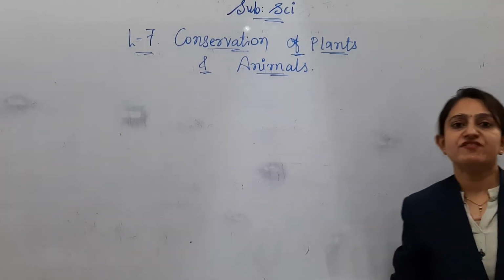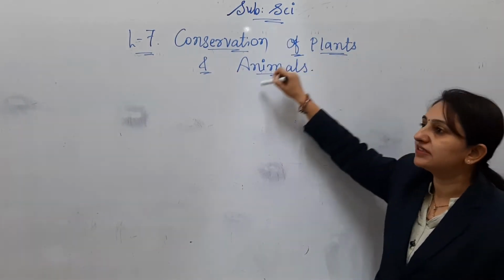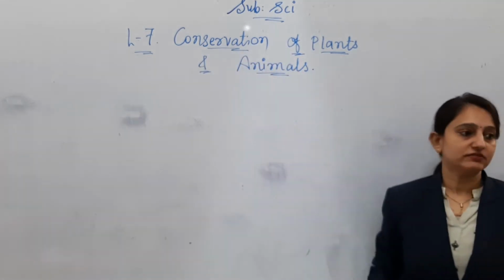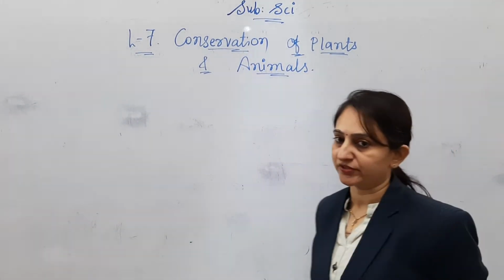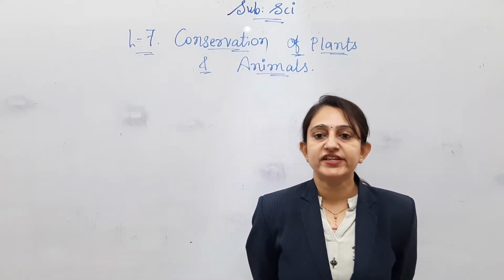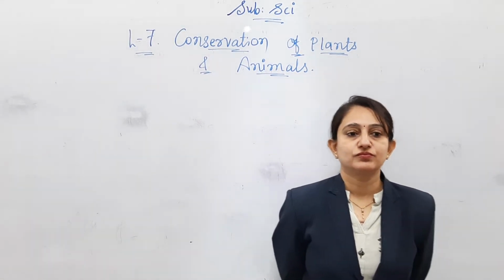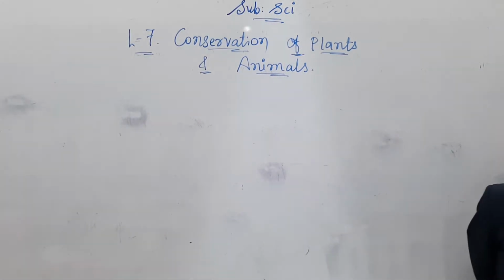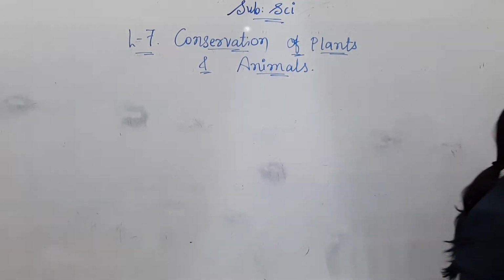Hello everyone. Today we are going to start lesson number 7, that is conservation of plants and animals. Now tell me, what is conservation? Raise your hand. Last bench. Yes. What is the meaning of to conserve? To save, to protect. Sit down. So conservation means to protect, to save.